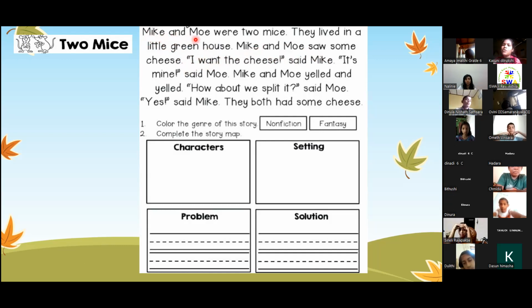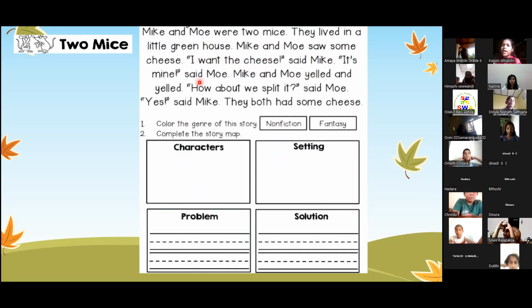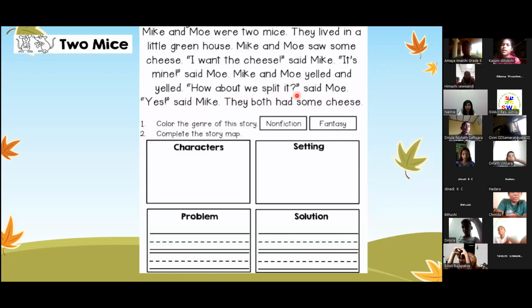Mike and Mo were two mice. They lived in a little greenhouse. Mike and Mo saw some cheese. I want the cheese, said Mike. It's mine, said Mo. Mike and Mo yelled and yelled. How about we split it, said Mo. Yes, said Mike. They both had some cheese.